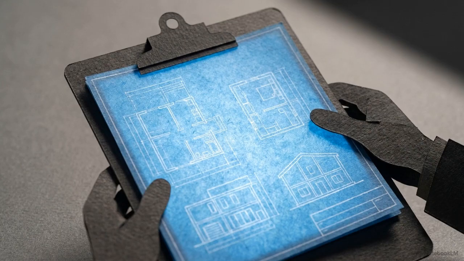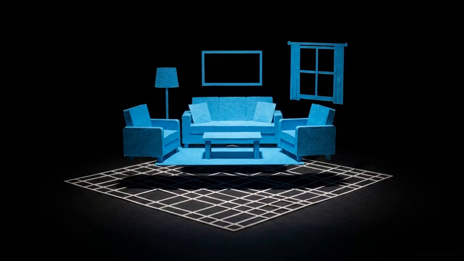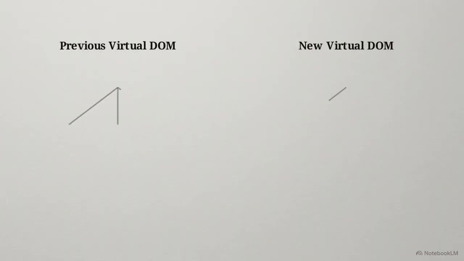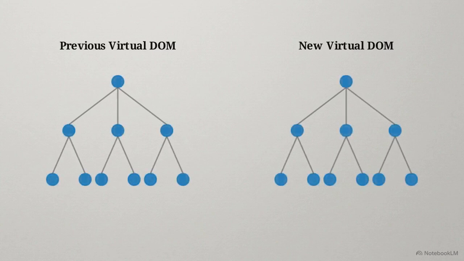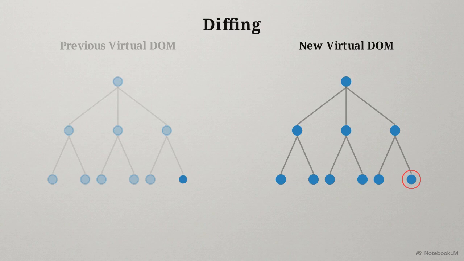Our stage manager keeps two sets of blueprints, one for what's currently on stage and one for what should be there next. This digital version of the set is the virtual DOM. This diagram shows those blueprints as maps made of connected nodes. The system performs a high-speed game of spot the difference between them, a process called diffing. Scanning both maps, it sees that almost everything matches perfectly. It isolates the one specific detail that changed. Instead of a full rebuild, the system authorizes an update exclusively for that one piece of the set.